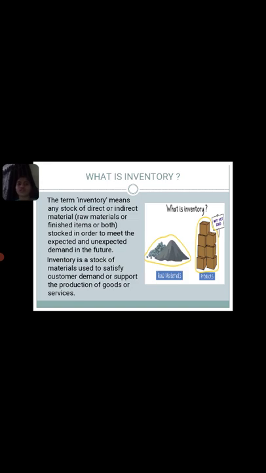Today, my topic is the types of inventory for the subject operations management. What is inventory? The term inventory means any stock of direct or indirect materials stocked in order to meet the expected and unexpected demand in the future. Inventory is a stock of materials used to satisfy customer demands or support the production of goods or services.